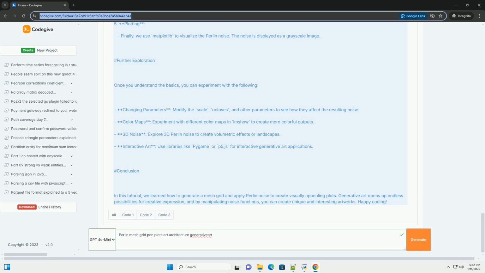Conclusion. In this tutorial, we learned how to generate a mesh grid and apply Perlin noise to create visually appealing plots. Generative art opens up endless possibilities for creative expression, and by manipulating noise functions, you can create unique and interesting artworks. Happy coding!